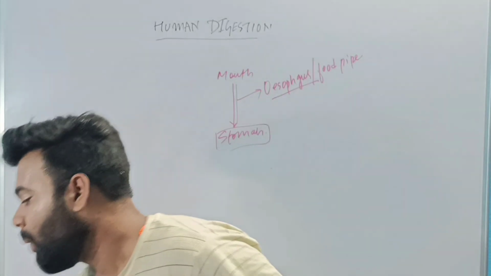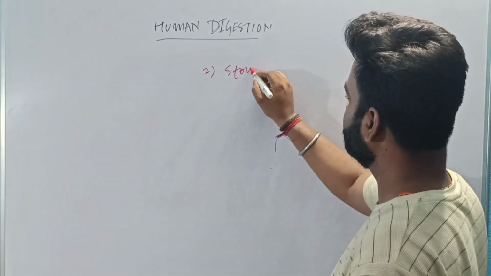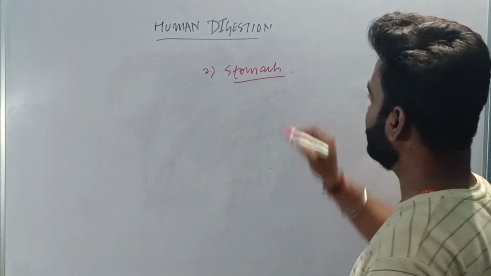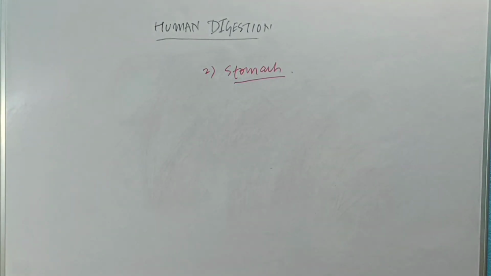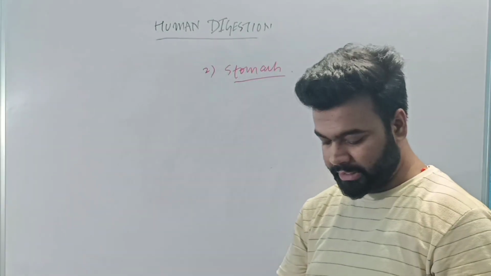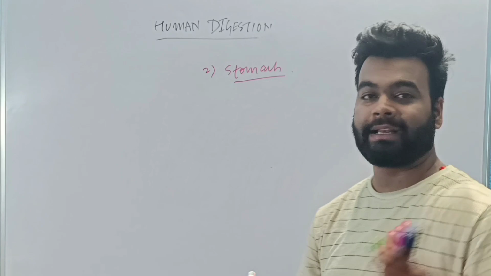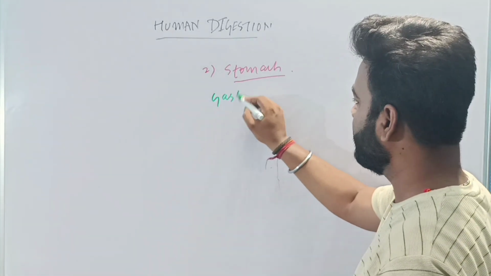Understood? Now once the food reaches the stomach, in the stomach there is a gland called the gastric gland.